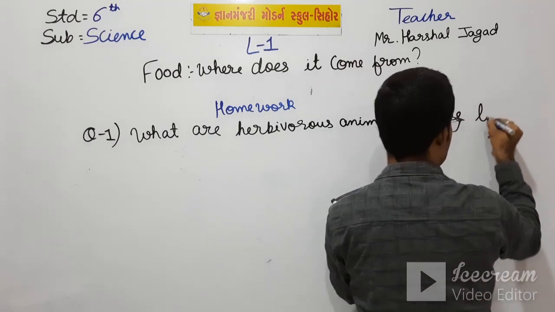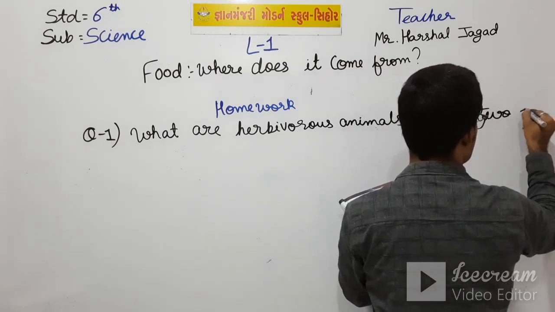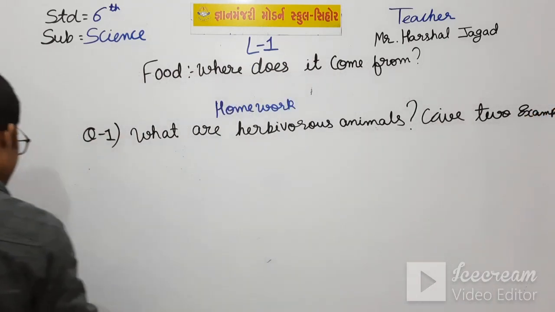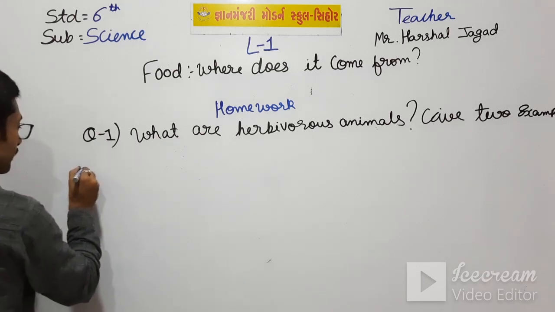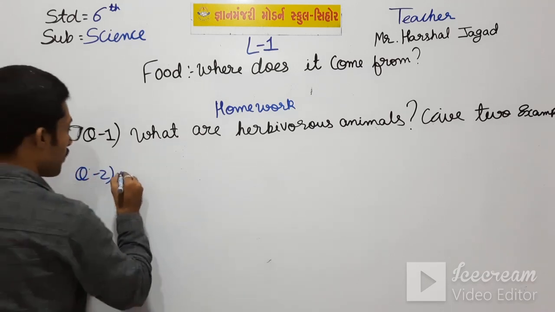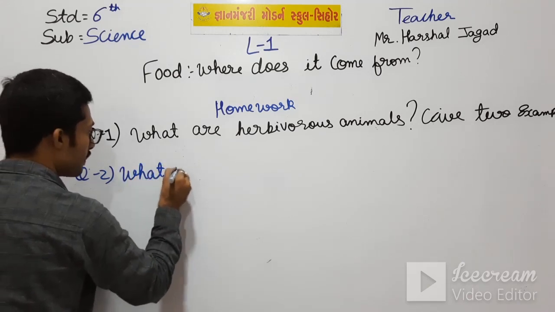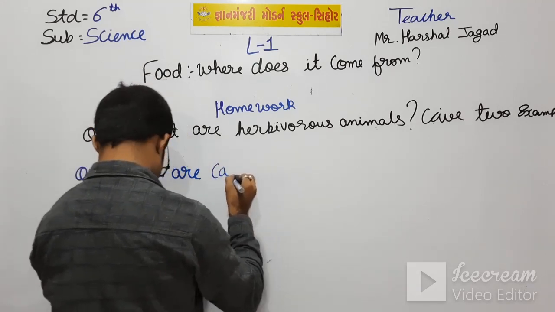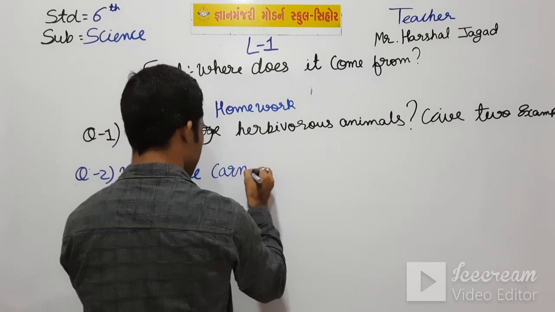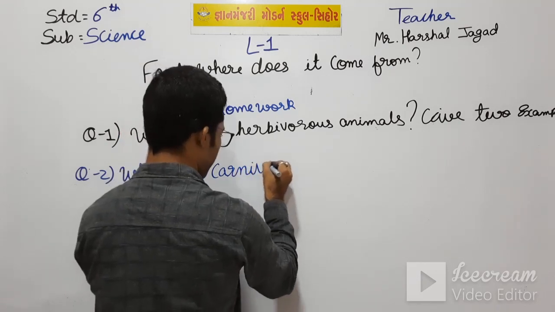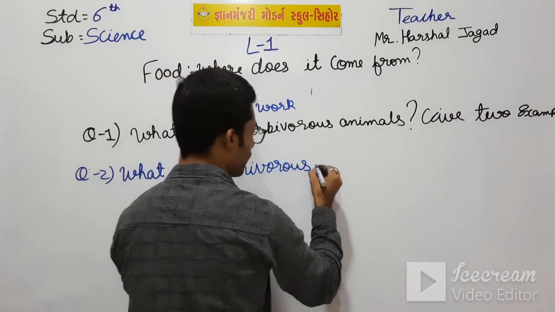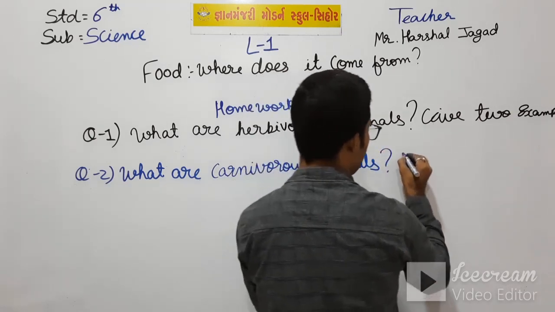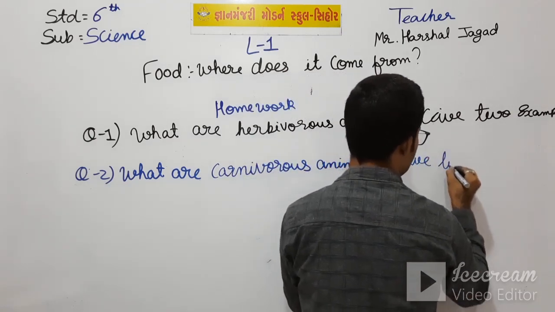Give 2 examples of it. Question 2. What are carnivorous animals? Give 2 examples.